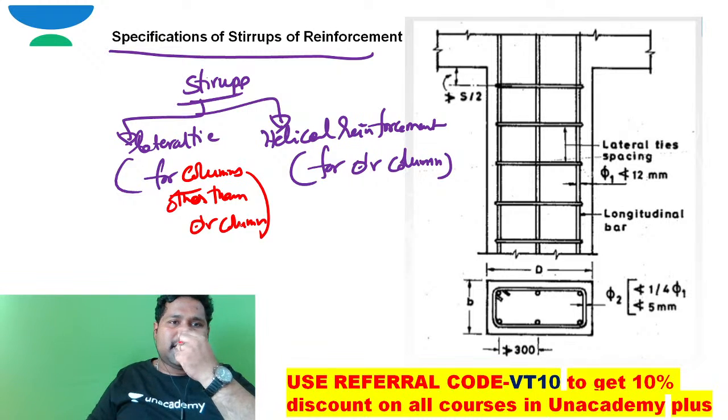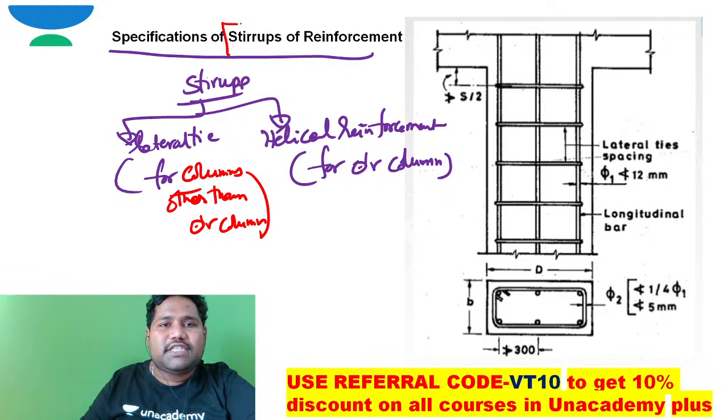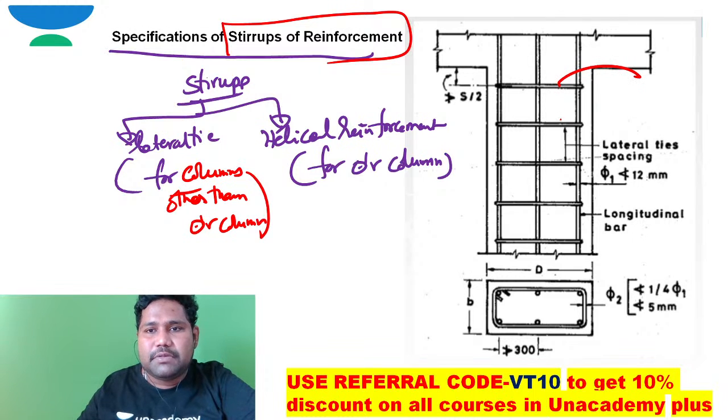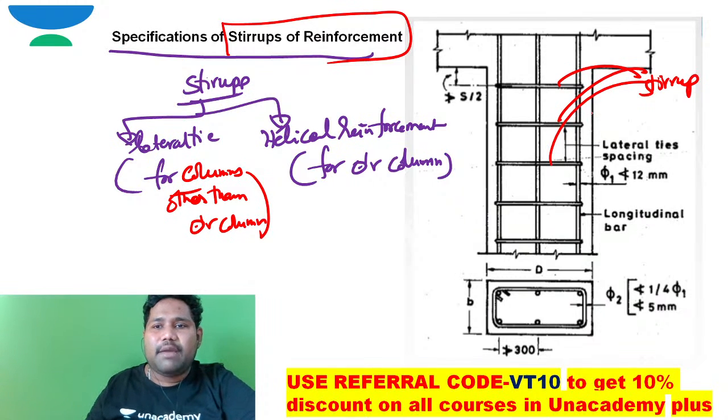Right now, the question is, sir, what is the specification of the stirrup reinforcement? These are stirrups. This is stirrup reinforcement.